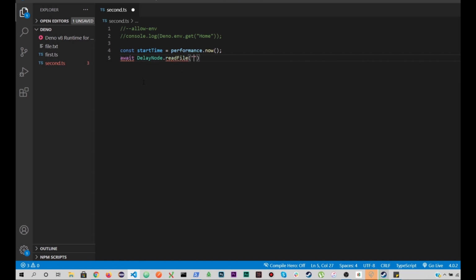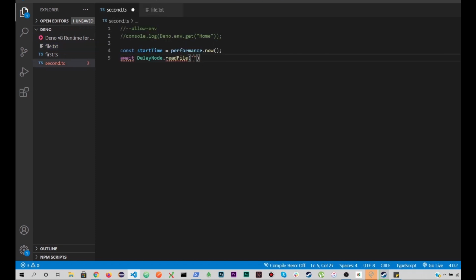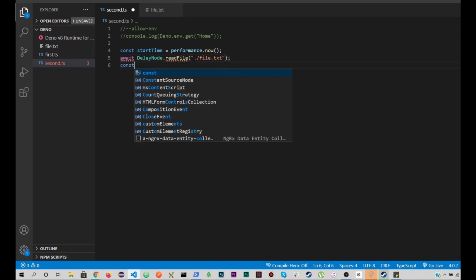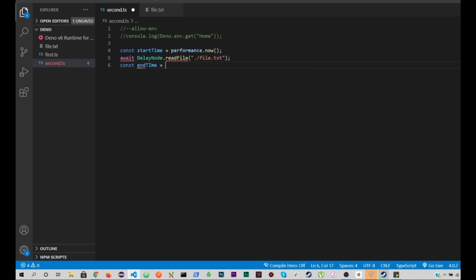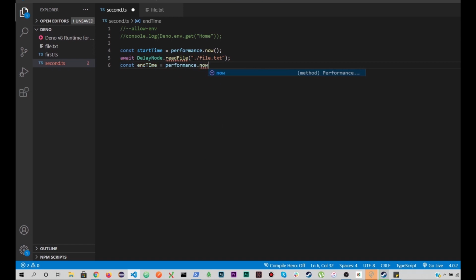And you can see that I have already created this file.txt. It says, "Hi, this is me, and I'm a programmer," right? So in order to read this file, I'll give the path of it, and it's going to read the file. Then I'm going to add endTime equals performance.now, right? So let's log it up.